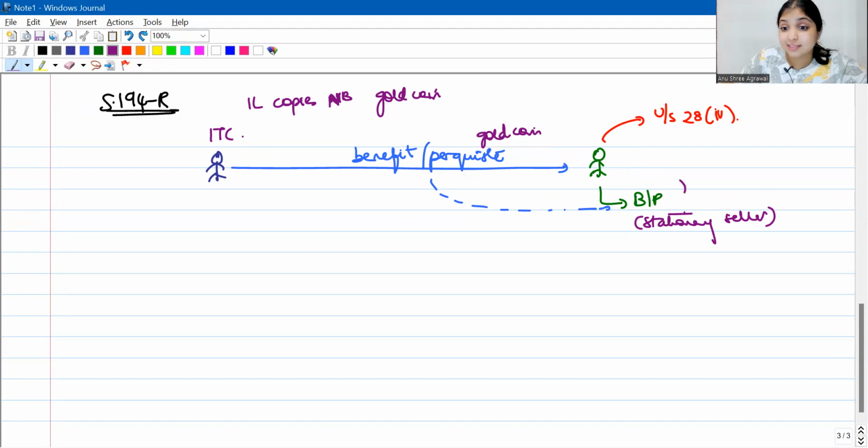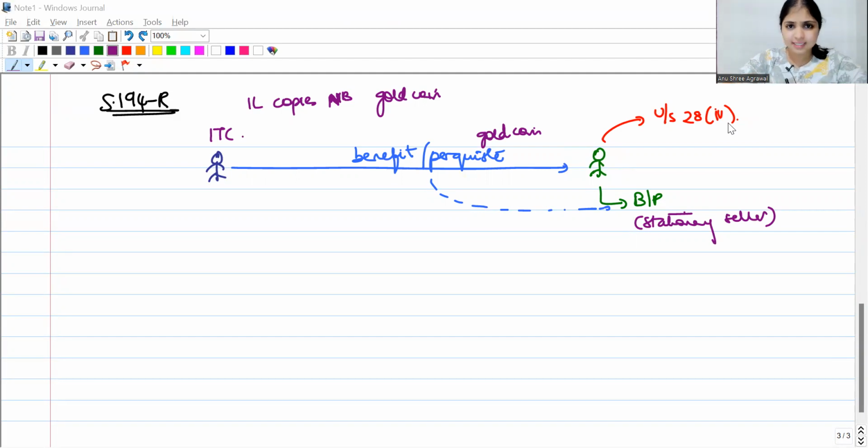And this gold coin is relating to his business of stationery, guys. He got this gold coin because he was able to sell more than 1 lakh notebooks relating to his stationery business. So for Mr. Green, this gold coin becomes a benefit or perquisite relating to business or profession. For Mr. Green, it will be taxable under section 28(4). This was a concept that was existing till date.